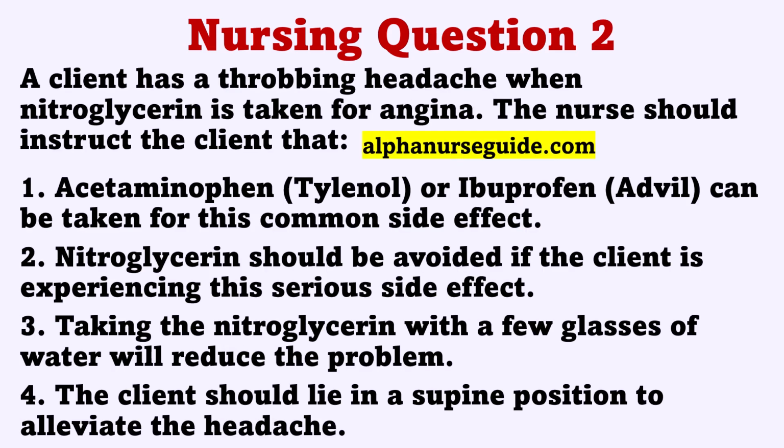A client has a throbbing headache when nitroglycerin is taken for angina. The nurse should instruct the client that: 1. Acetaminophen (Tylenol) or ibuprofen (Advil) can be taken for this common side effect. 2. Nitroglycerin should be avoided if the client is experiencing this serious side effect. 3. Taking the nitroglycerin with a few glasses of water will reduce the problem. 4. The client should lie in a supine position to alleviate the headache. The correct answer is 1.